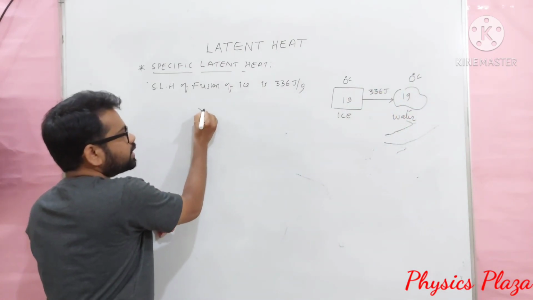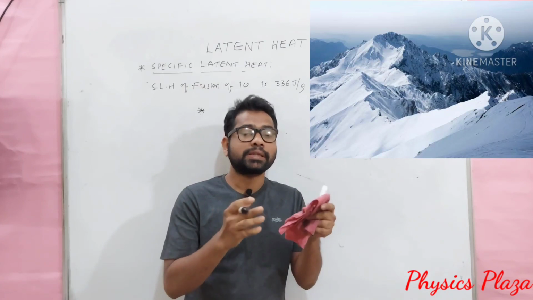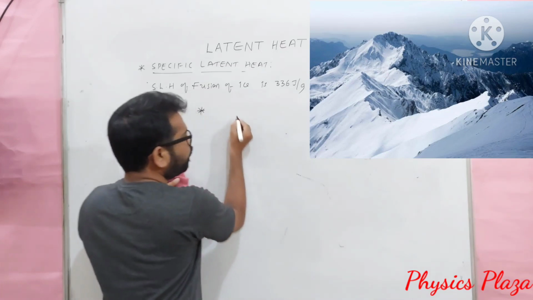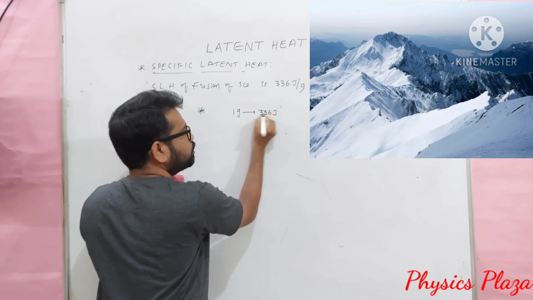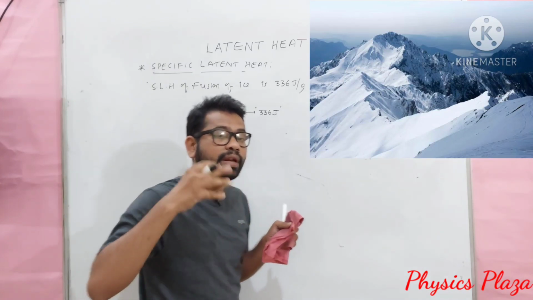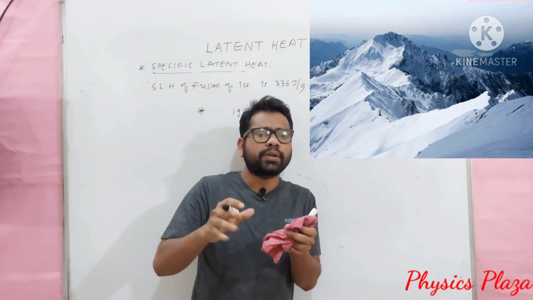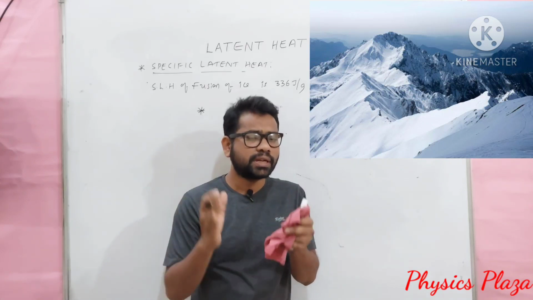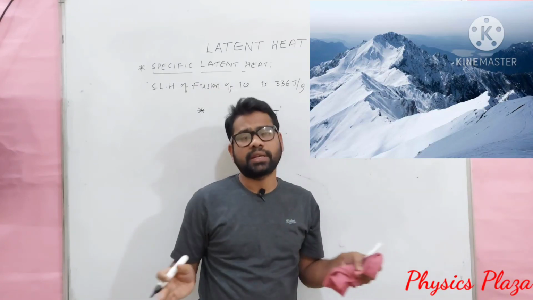Children, just because of this high specific latent heat of fusion of ice, the snow on mountains does not melt quickly. The reason is that 1 gram of ice takes 336 joule heat energy. It is not a small amount of heat. As it requires 336 joule of heat energy for 1 gram of ice to convert into 1 gram of water, it is a slow process. Slowly the ice is getting converted into water. That is the reason why it takes so much time, and why the snow on a mountain does not melt at the same time.